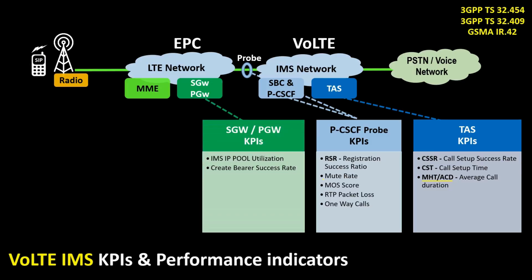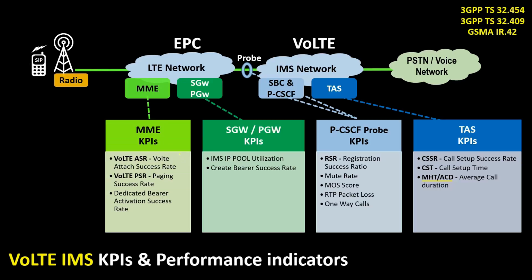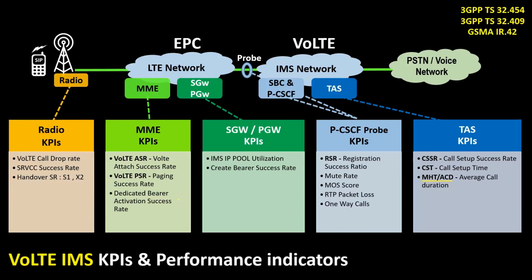This one is S gateway P gateway KPI, which gives us bearer specific intelligence and KPIs. The next one is MME KPIs, which provides us attach mobility and paging specific performance such as VoLTE ASR, VoLTE attach success rate, VoLTE PSR, VoLTE paging success rate, and dedicated bearer activation success rate. The last but most critical are the radio KPIs, which are provided by eNodeB. These cover VoLTE call drop rate, SRVCC success rate, handover success rate for S1 and X2. Let's understand these KPIs in detail moving ahead.